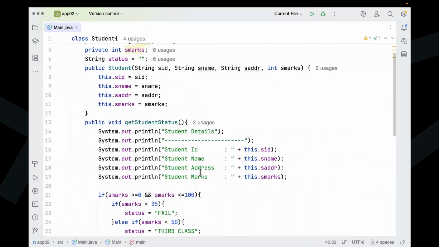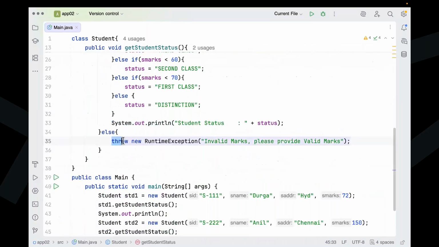If you want to raise an exception intentionally, what keyword here do we have to use, sir? Come on, guys, everybody must respond now. What keyword do we have to provide if we want to raise an exception intentionally?